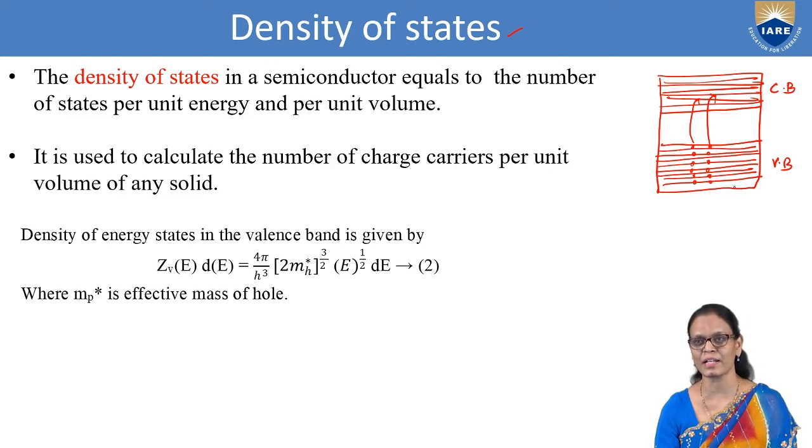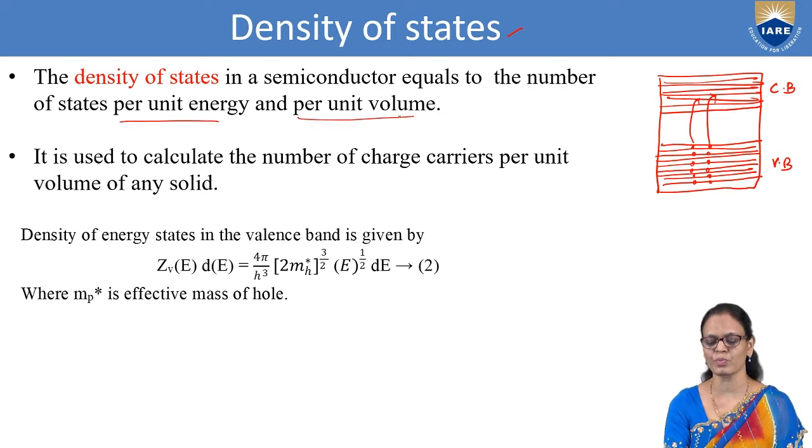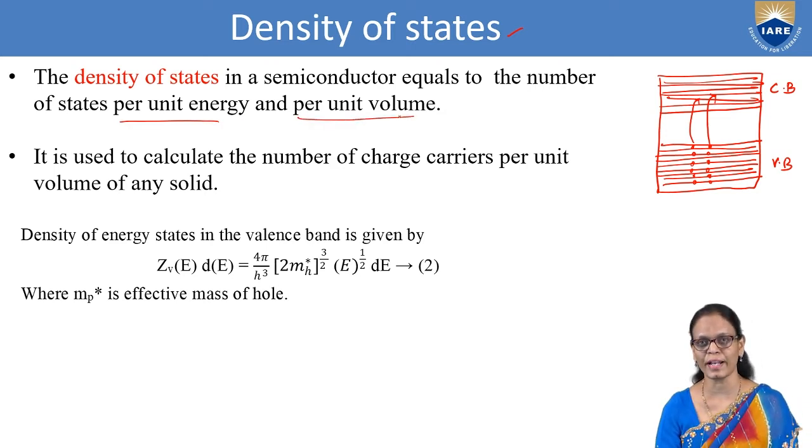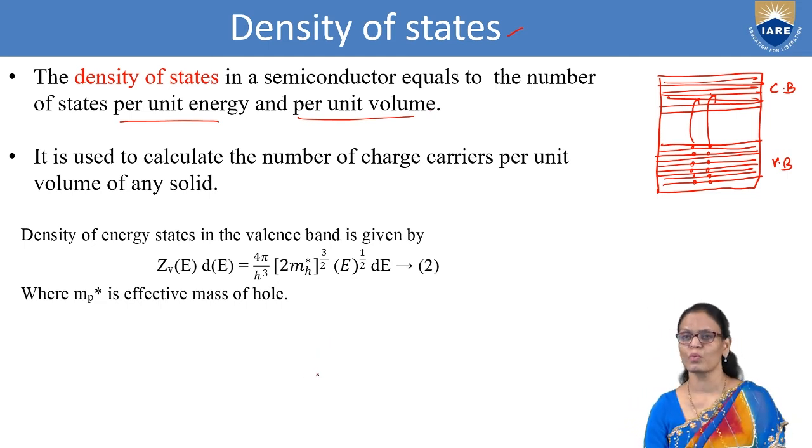The density of states means the number of states per unit energy per unit volume. If you can calculate that and multiply with the number of electrons that are there in each state, that gives us the total number of holes in the valence band.